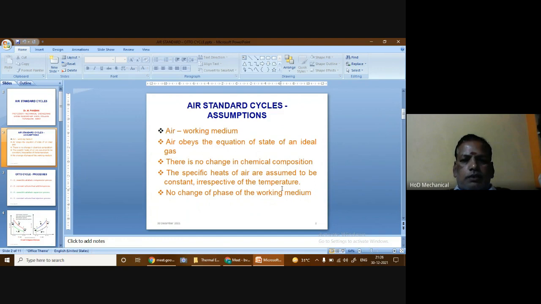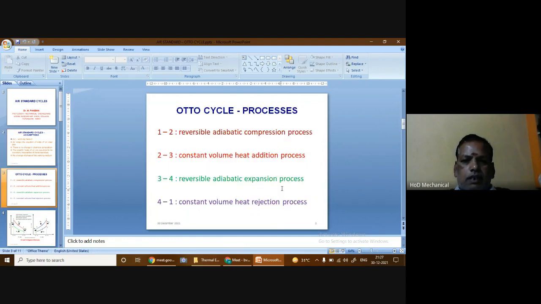There are three air standard cycles, namely the Otto cycle, diesel cycle, and dual cycle. But in this class, we are going to discuss the Otto cycle. The Otto cycle consists of four processes.